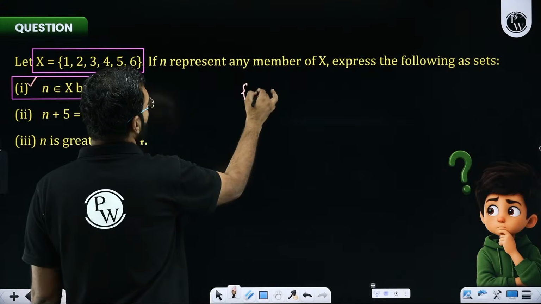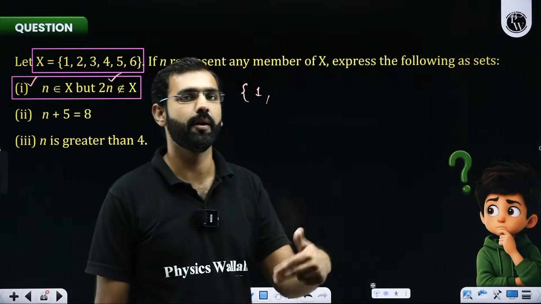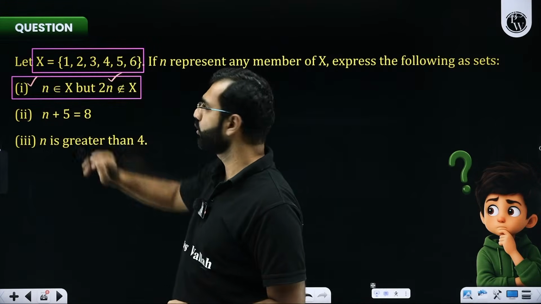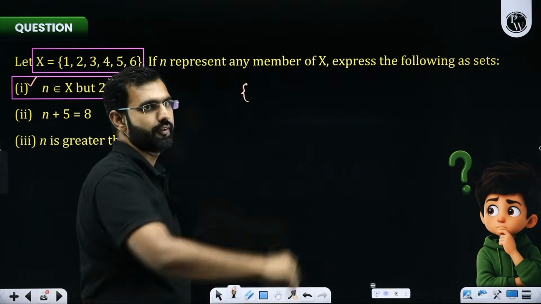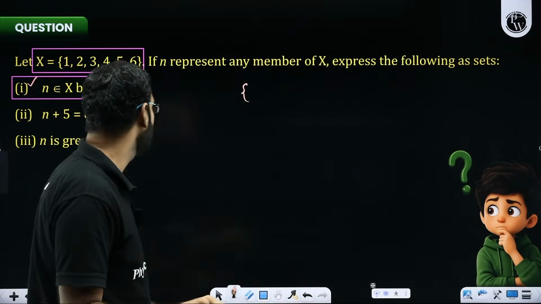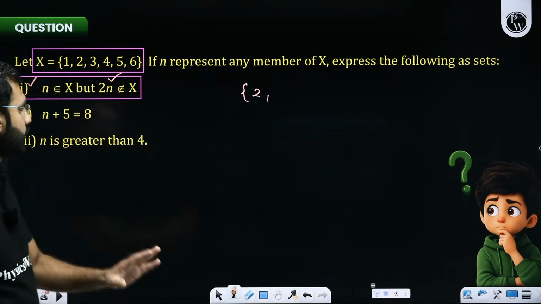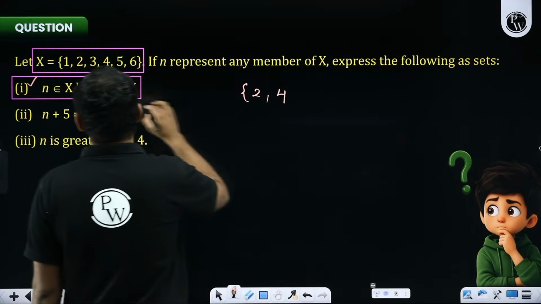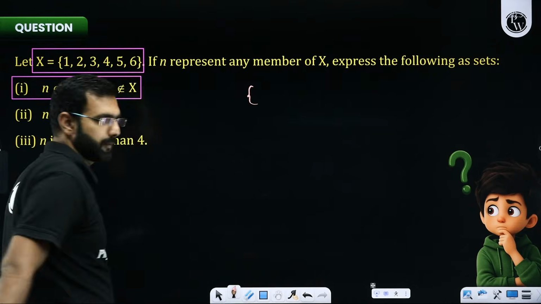Let's say I write 1 in it. If 1 belongs to it, what is double of 1? Double of 1 is 2. So 2 should not belong to this set, but unfortunately 2 belongs to this set. So 1 will not be a part of it. Am I teaching too fast? Are you able to process what I'm saying? Let me explain it with one more example. Let's say I consider an element 2 in this set. Double of 2 is 4. So 4 should not be there in this set, but ultimately 4 is also there in this set. So 2 will also not be taken.